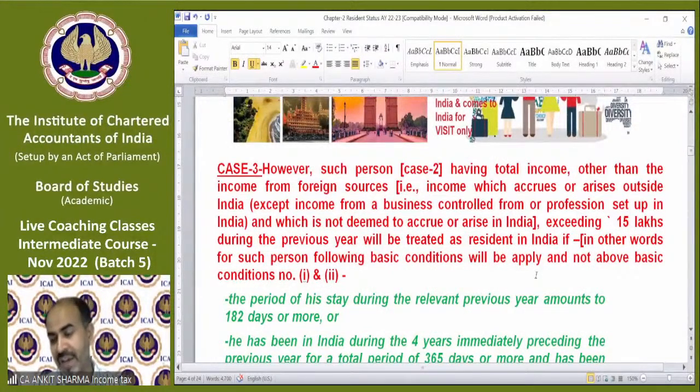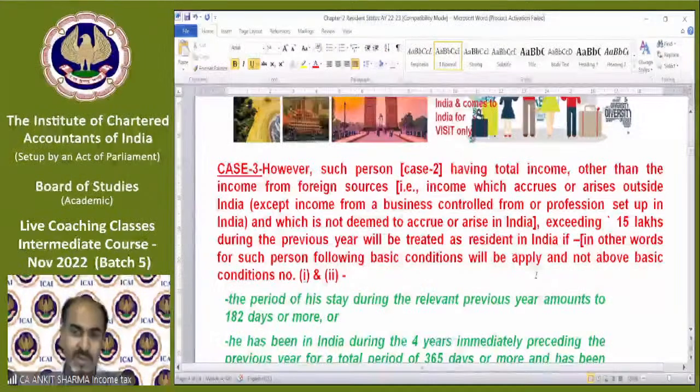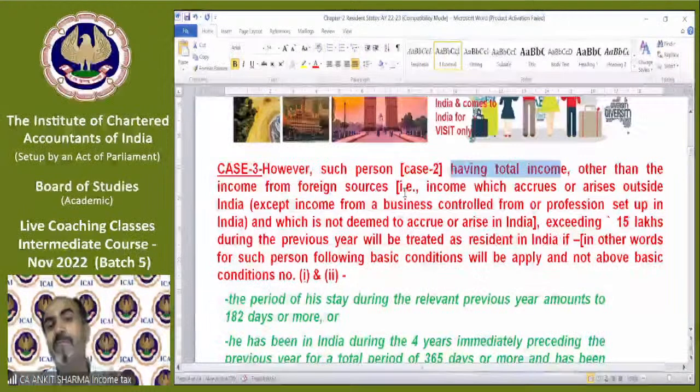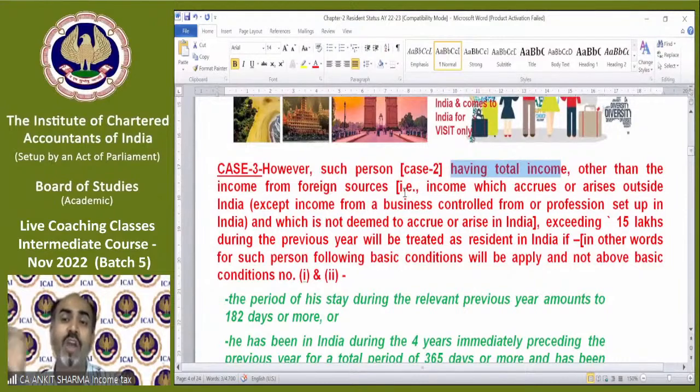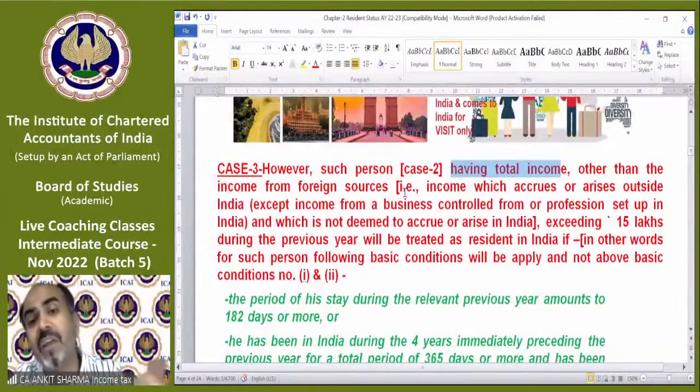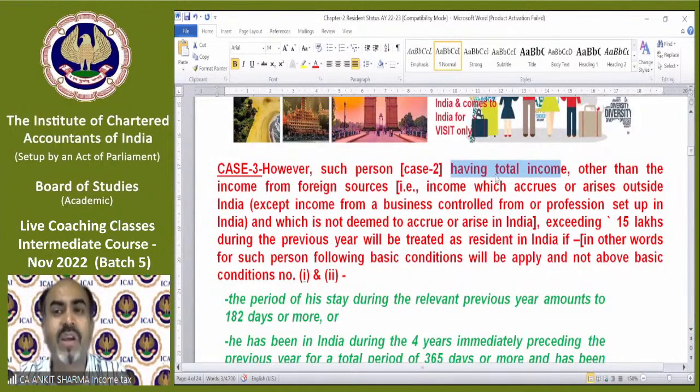However, such a person as referred to in case 2, that means a person who is a citizen or person of Indian origin and who has total income other than income from foreign source. If I am saying total income other than foreign source, I am talking about Indian source income in short. Foreign source income is income which accrues or arises outside India, except income from a business controlled or profession set up in India, and which is not deemed to accrue or arise in India.